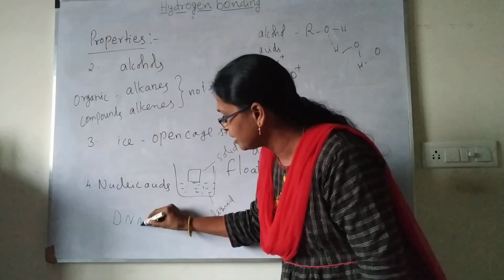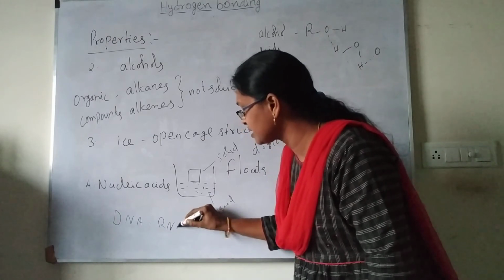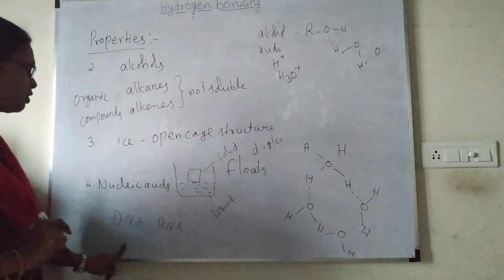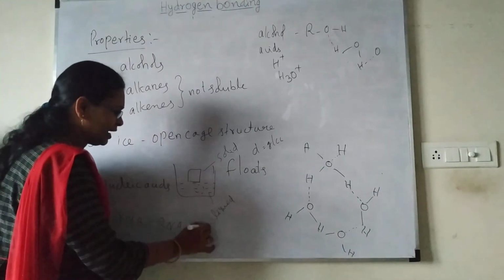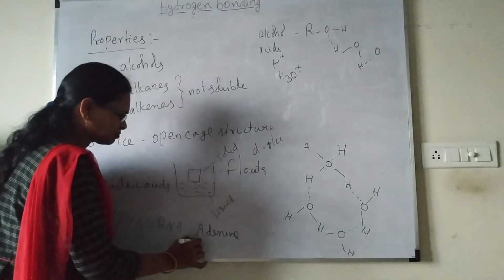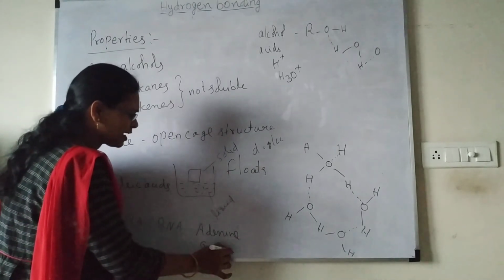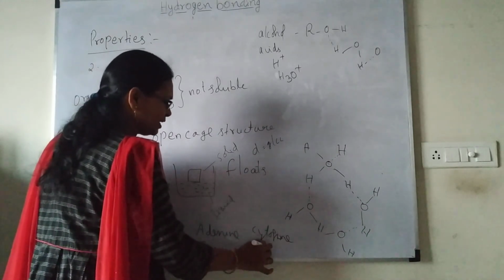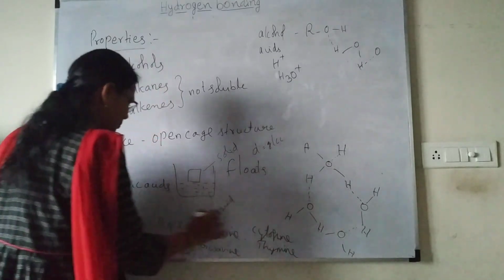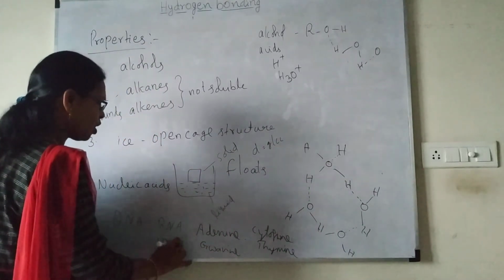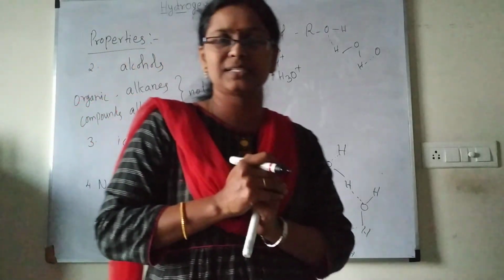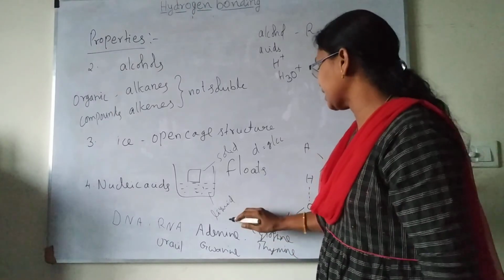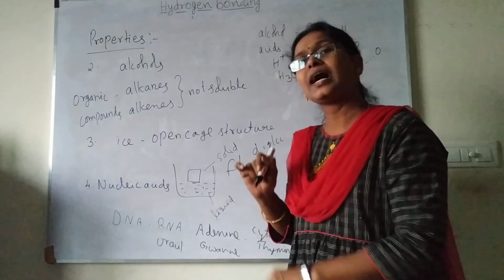DNA and RNA are having nitrogenous bases. These nitrogenous bases are adenine, guanine, cytosine, and even uracil is there. Thymine will be there in the DNA, and uracil will be there in the RNA. All these bases are joining with hydrogen bonding. They are joining with hydrogen bonding.